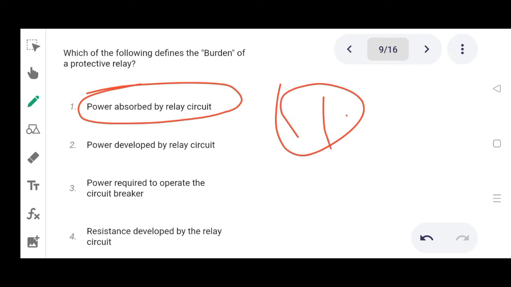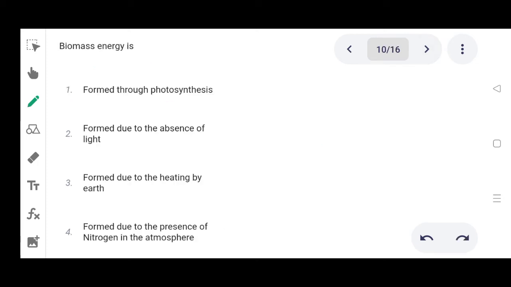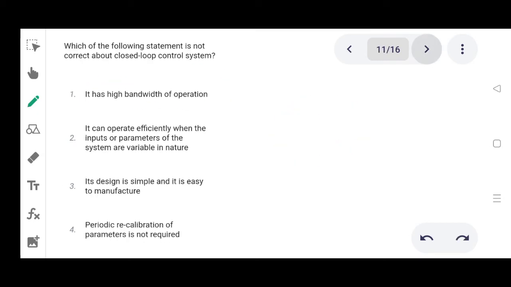Option 1. Next one. Biomass energy is option 1 formed through photosynthesis, 2 formed due to the absence of light, 3 formed due to heating by earth, 4 formed due to the presence of nitrogen in atmosphere. Correct answer is formed through photosynthesis, option 1. Next one. Which of the following statements is not correct about closed loop control system?